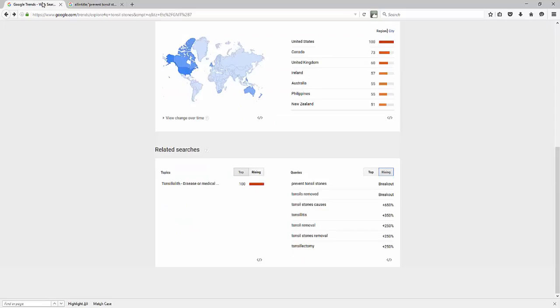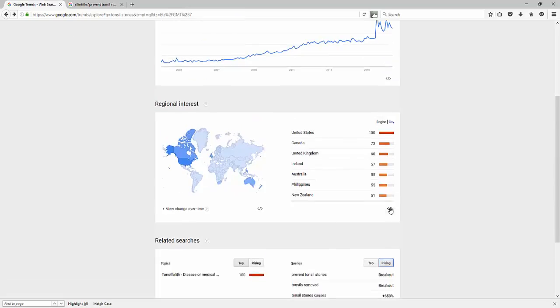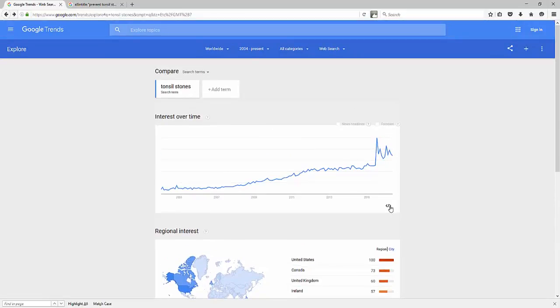So use Google Trends to find those low-hanging keywords, the low-hanging fruit, I like to call it, keywords you can go after. Find what's the breaking news, the rising trends in your niche, and it's going to really help your business grow tremendously. So Google Trends is your friend. Make sure you use it.